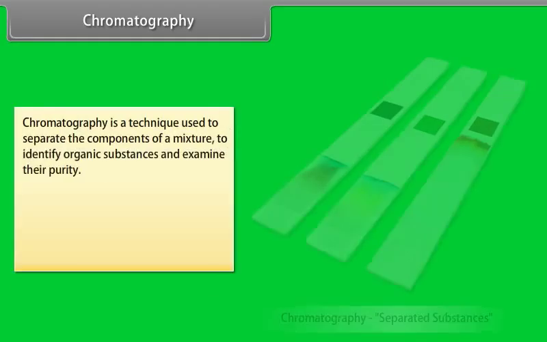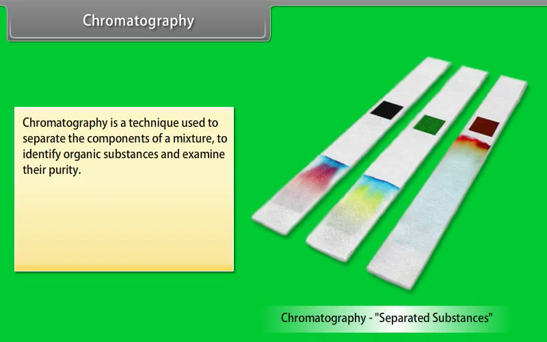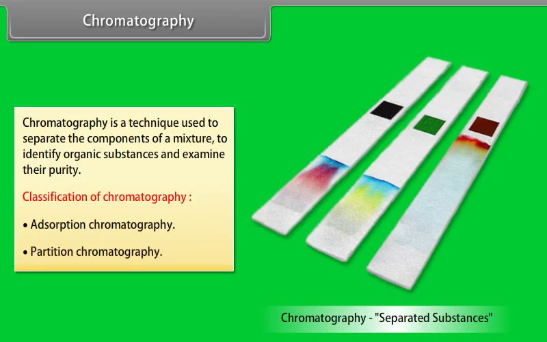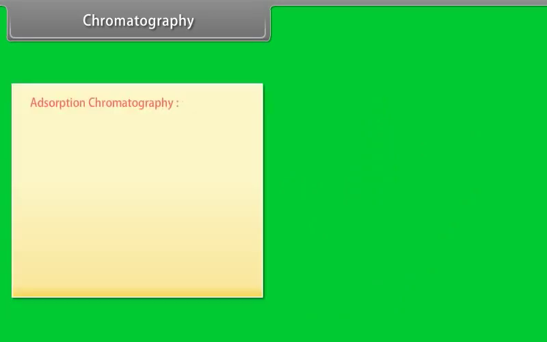Chromatography. Chromatography is a technique used to separate the components of a mixture to identify organic substances and examine their purity. Classification of chromatography: adsorption chromatography and partition chromatography.